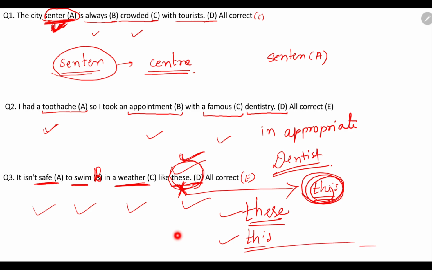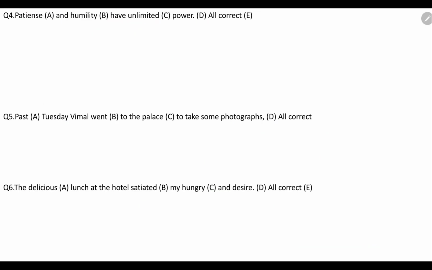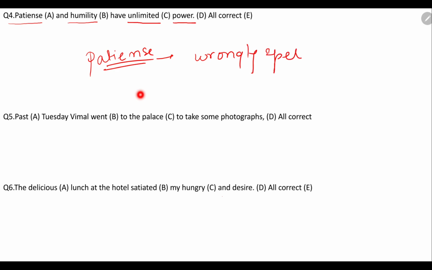Moving on to the next question. पेशेंस एंड ह्यूमिलिटी हैव अनलिमिटेड पावर। कौन से वर्ड्स को अंडरलाइन करना है? वन इज पेशेंस, ह्यूमिलिटी, unlimited power. Okay, so here the sentence is making proper sense, but the word patience has been misspelled or wrongly spelled here. Patience का spelling क्या आता है मैम?